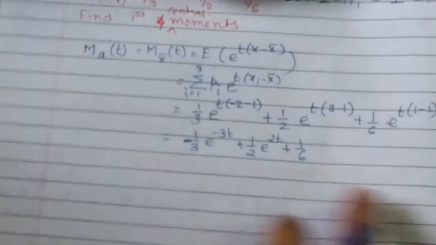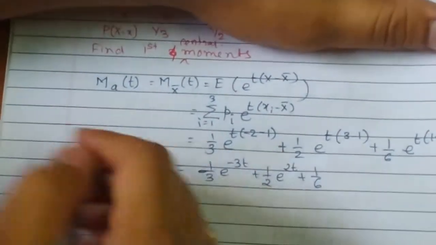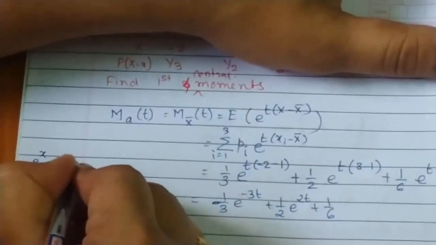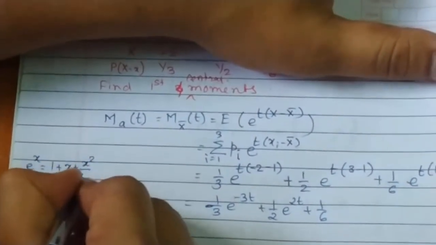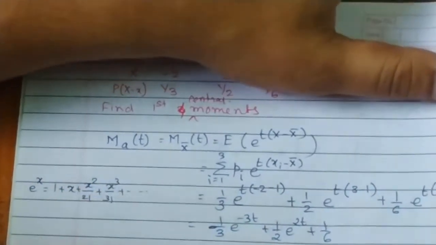Now how to expand this? We know the power series of e raised to x. What is the power series of e raised to x? It is 1 plus x plus x square upon 2 factorial plus x cube upon 3 factorial plus and so on. Now here instead of x we have minus 3t.